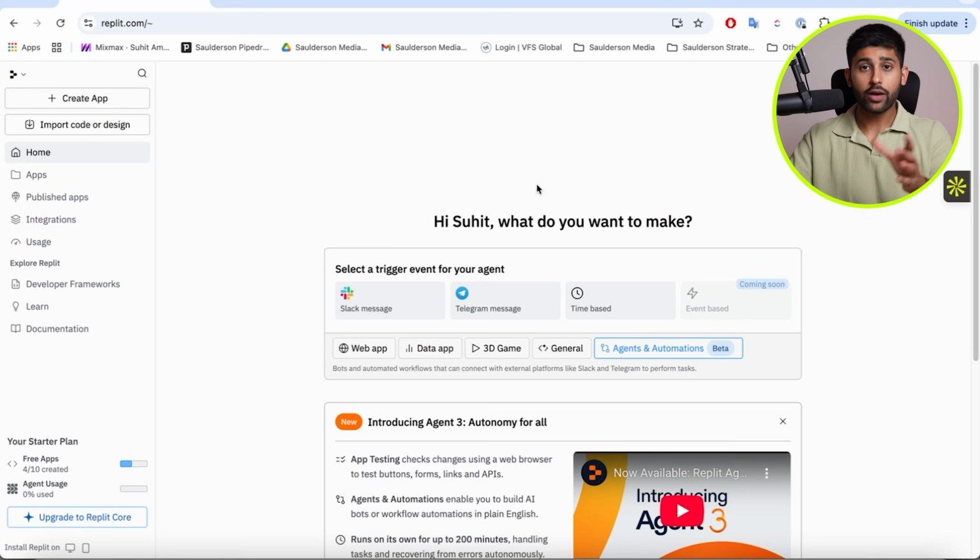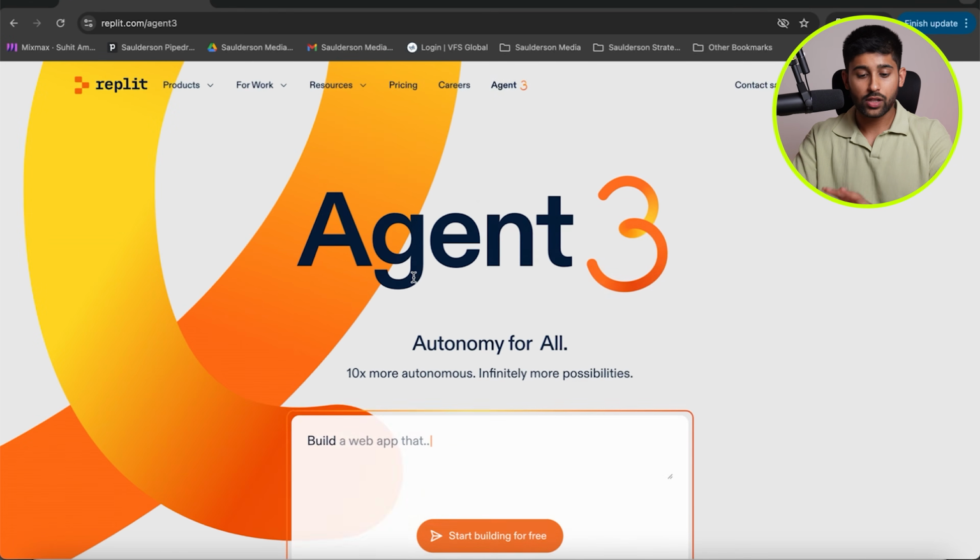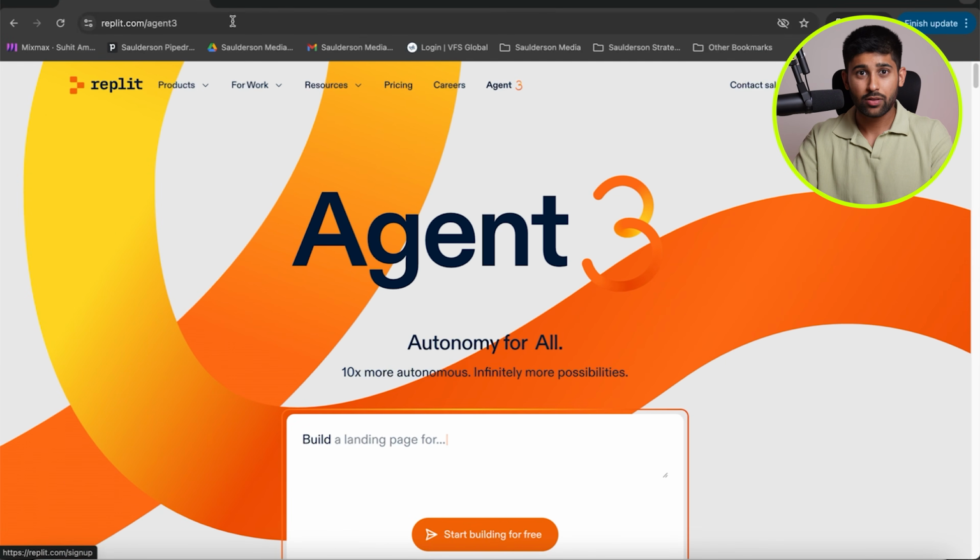and get started. Okay, so let's dive into the laptop and let me actually show you how powerful Replit is as a tool. When you first head to replit.com, you're going to see this homepage, and what you want to do is click Agent 3 to learn all about the tool. And then go ahead and sign up to Replit.